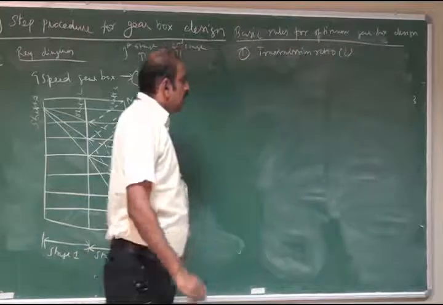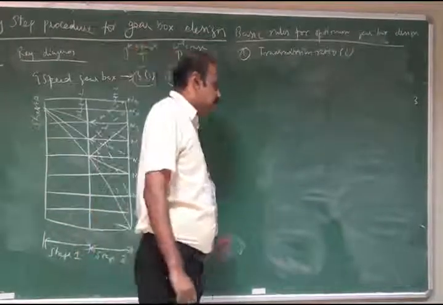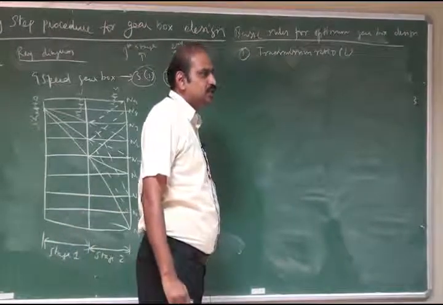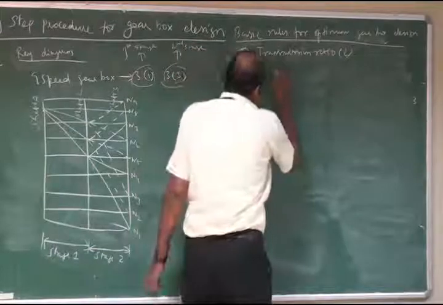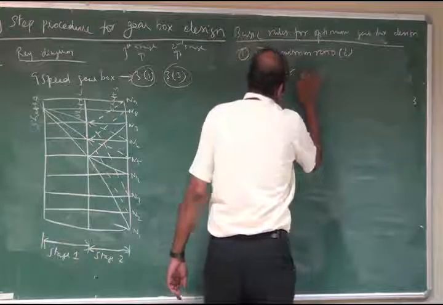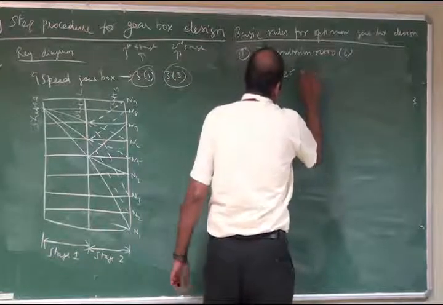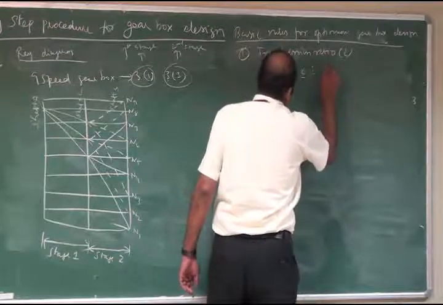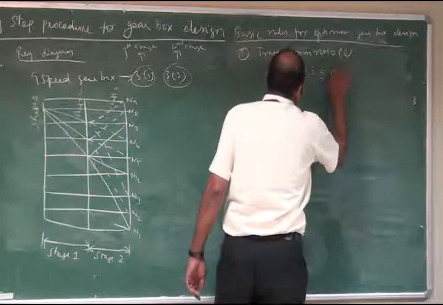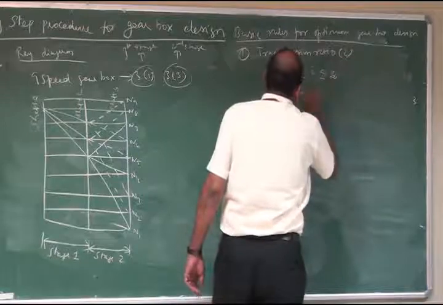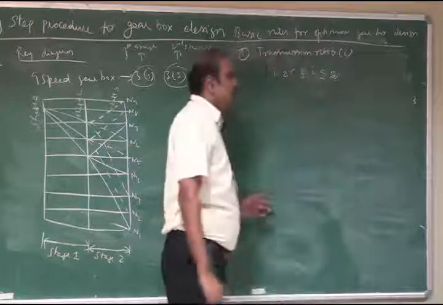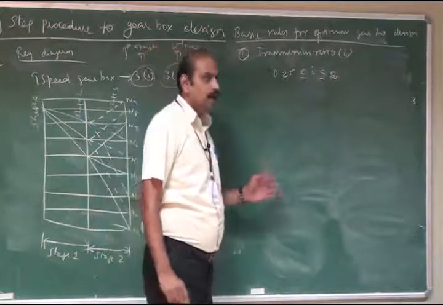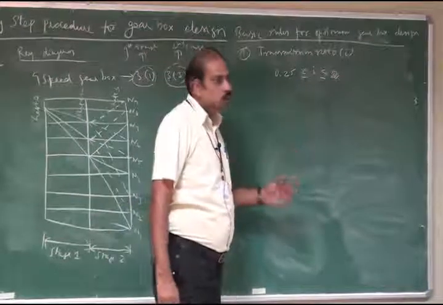Transmission ratio in all the stages is limited: 0.25 is less than or equal to i, which is less than or equal to 2.